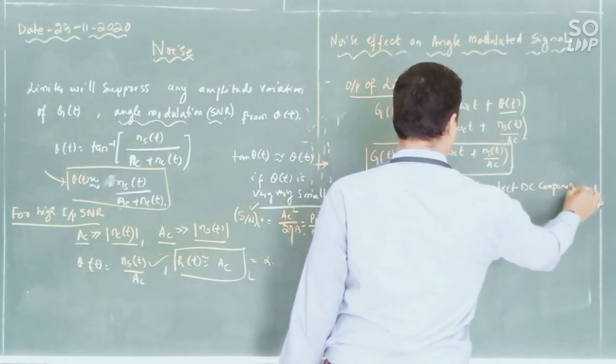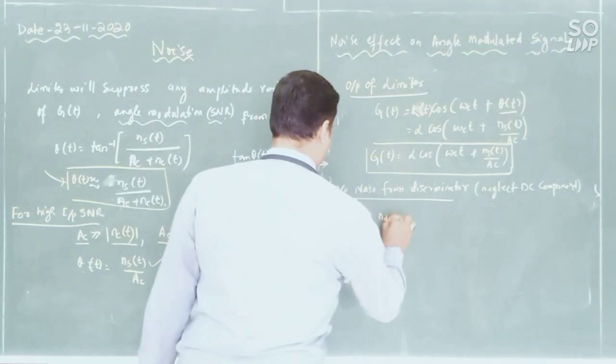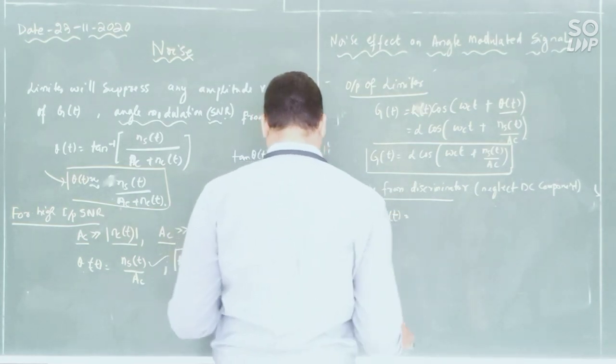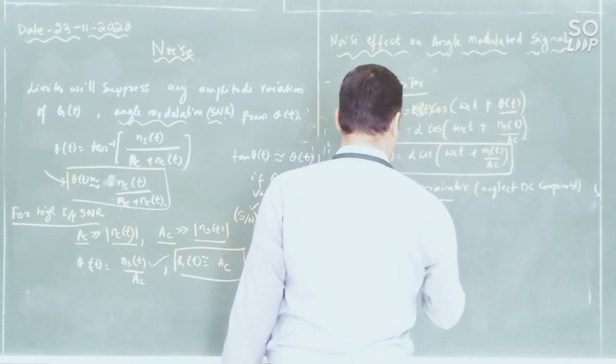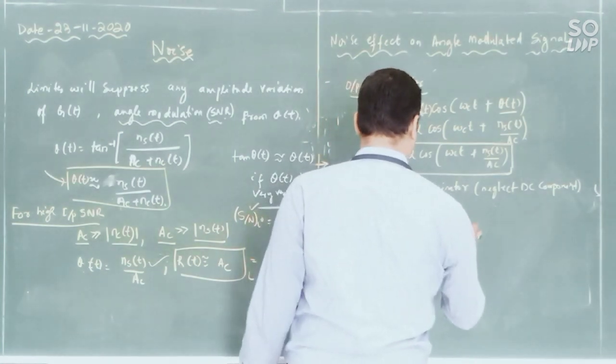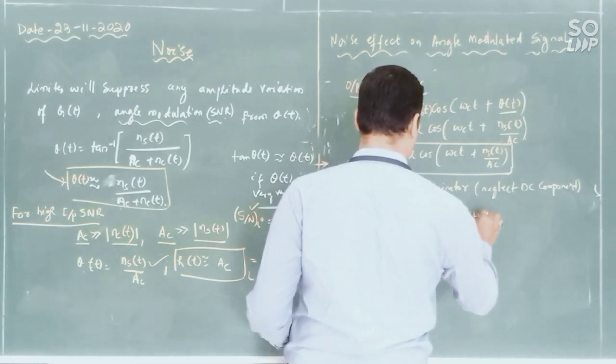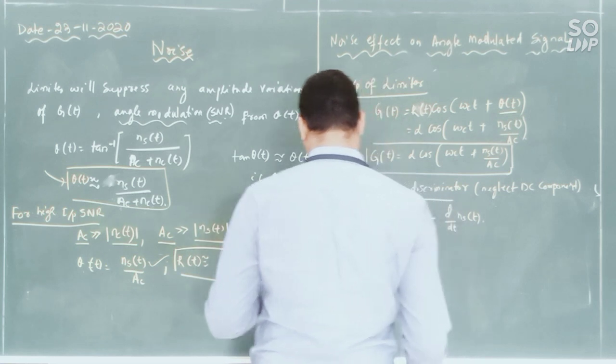Why this DC component is neglected, I will tell you. So it is Nd of t equals alpha by AC, d by dt whole into ns of t. Done.